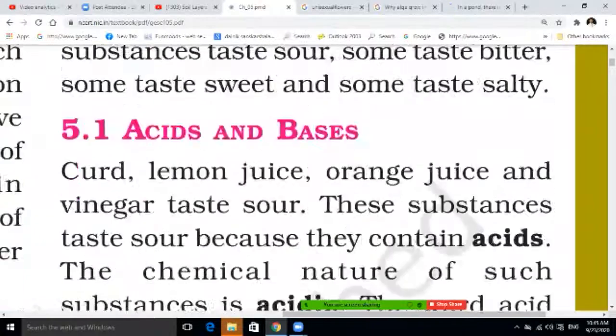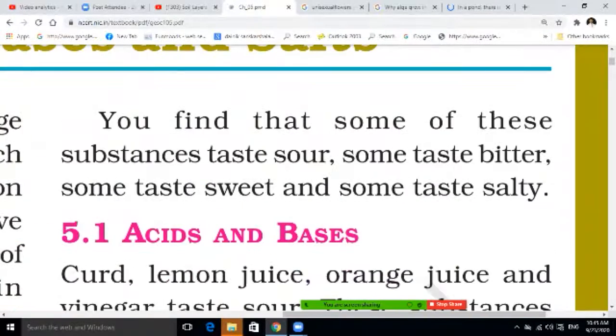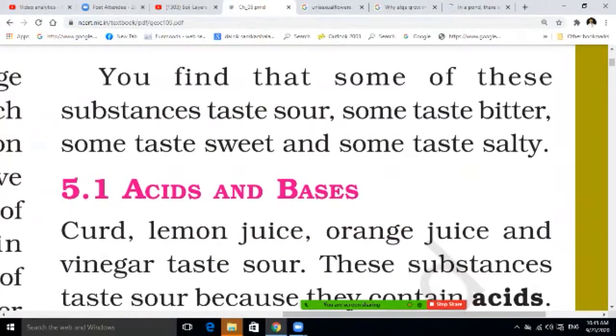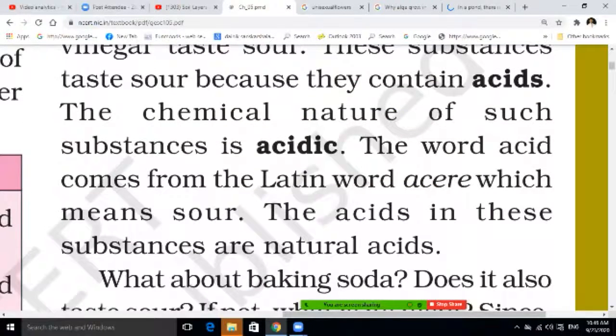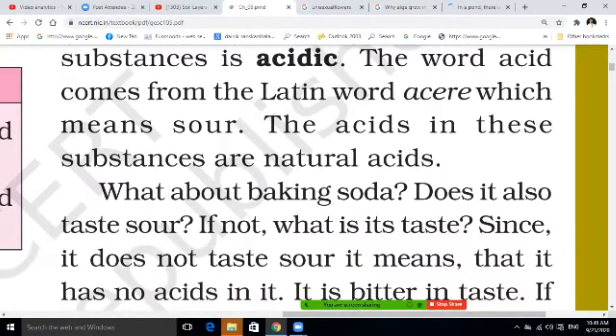So let's come to these things. Here you find that some of these substances taste sour, some taste bitter, some taste sweet, and some are salty. So on the basis of taste also we can identify, students, what it actually is. So acid and base, you must understand which acid is present in what. The taste is acidic, from the Latin word acere, which means sour.